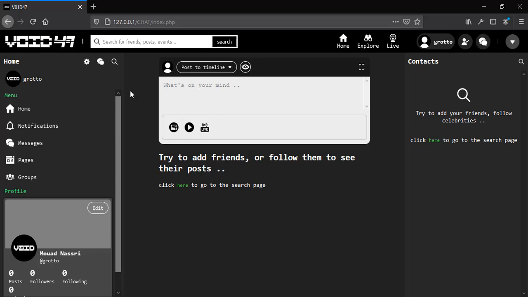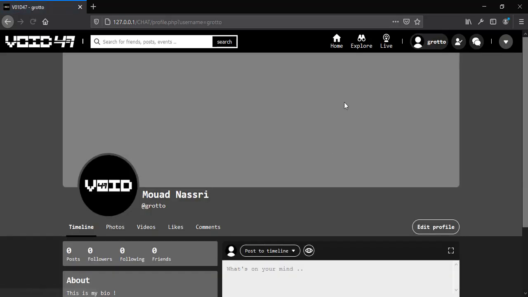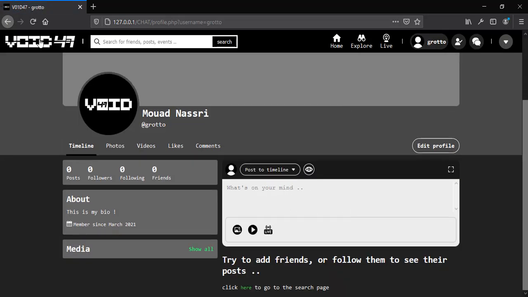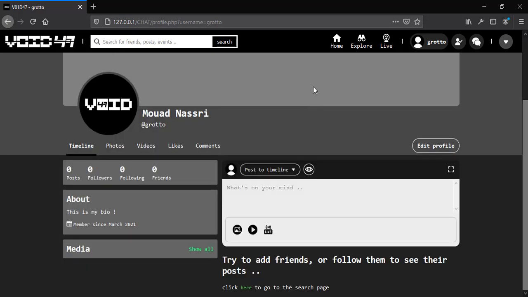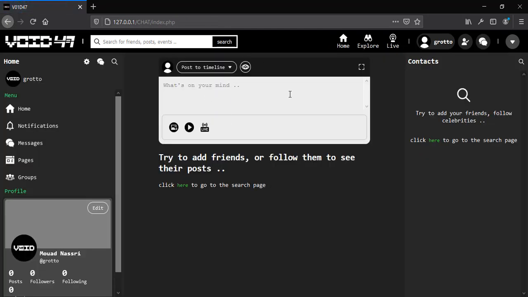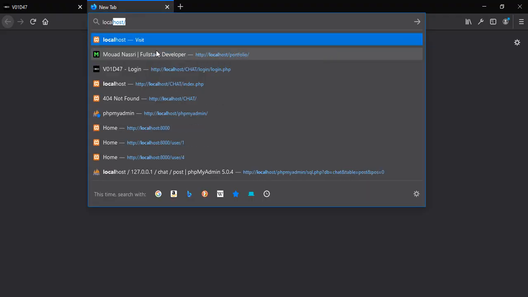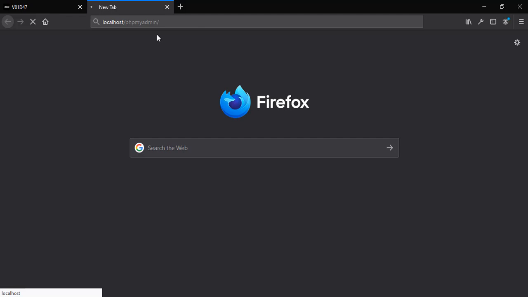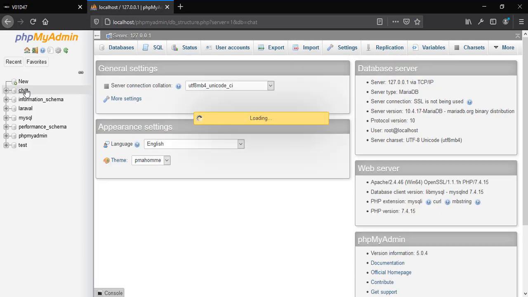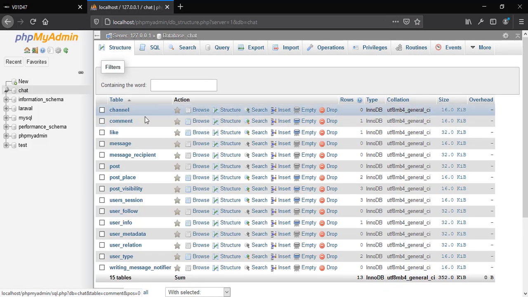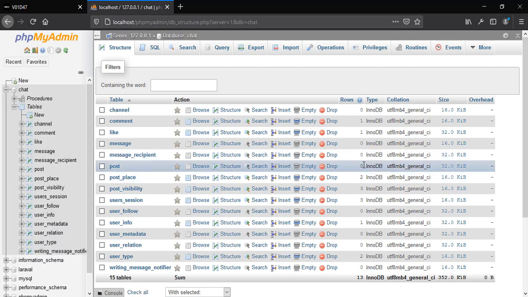Now let's begin with sharing posts. This component right here is also included in the profile page, as you can see here. So we can share posts from here, from the index page, or we can go to our profile and share posts from here. Now let's share a textual post, but before that let's open our phpMyAdmin just to see the posts created. Now let's go to our database, and as you can see, we don't have any posts right now, so this is 0.